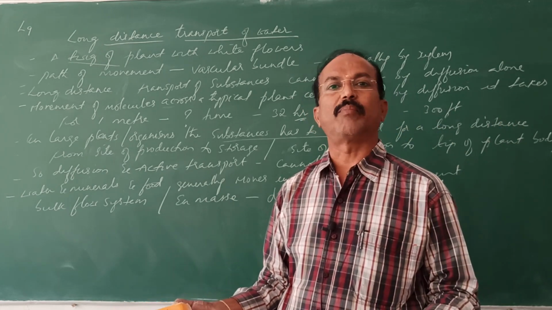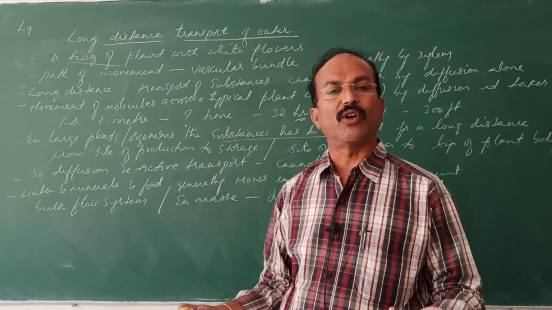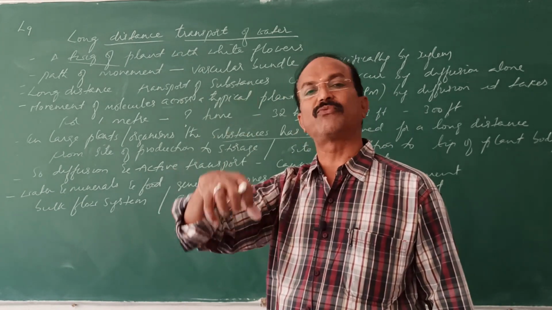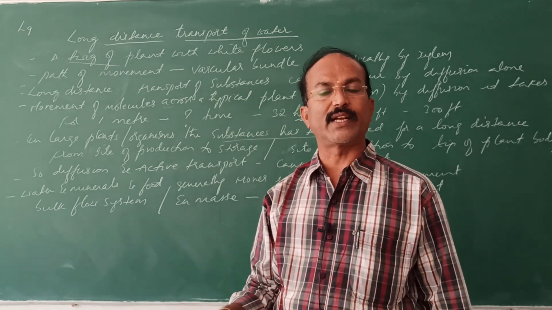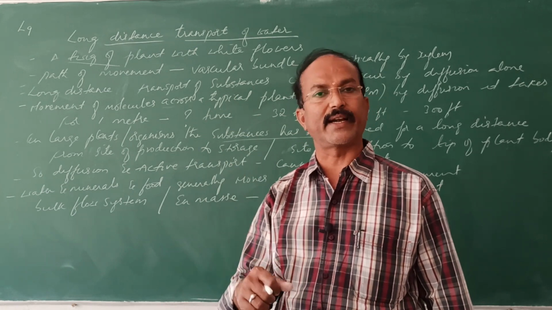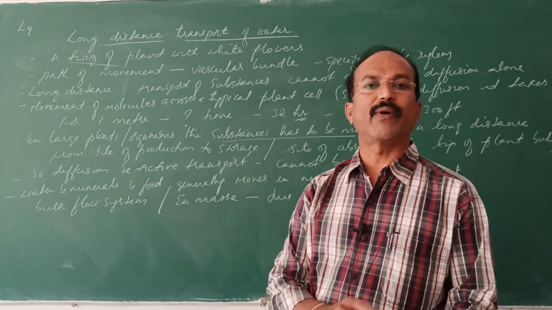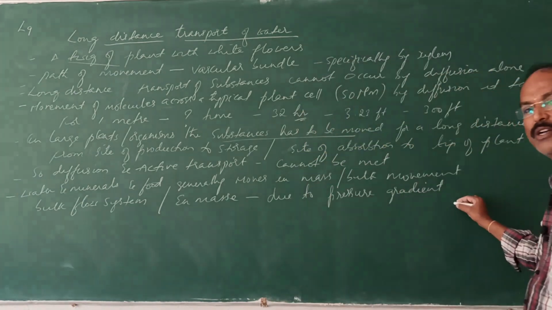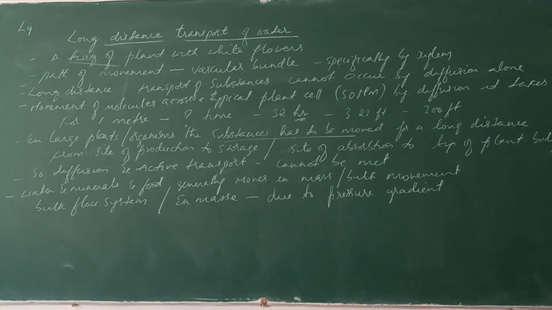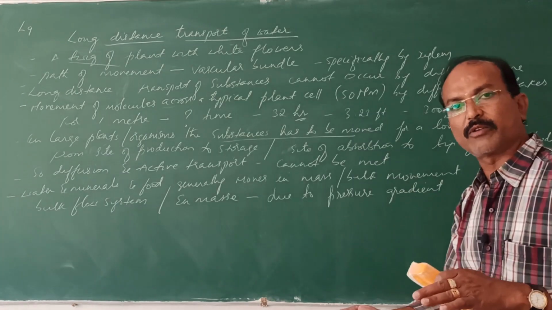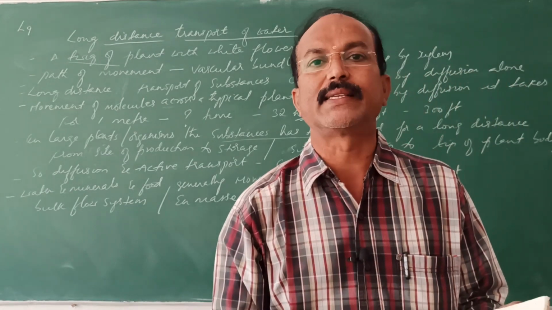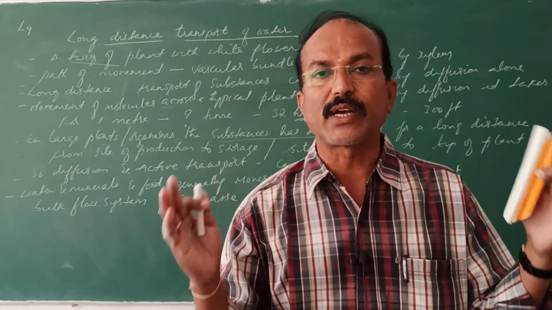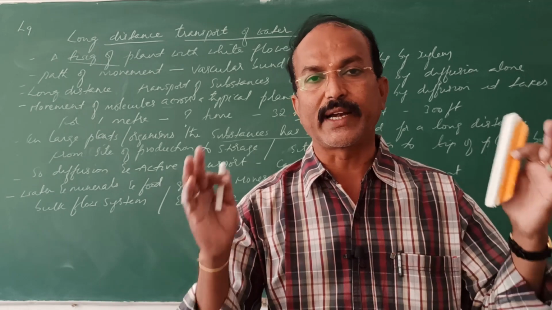So that is the positive hydrostatic pressure that is developed in the garden hose, and due to the suction pressure during daytime a suction force is created in the leaves, that is, during transpiration a pull is created, that is the negative hydrostatic pressure. So a pressure gradient occurs, higher pressure, lower pressure. There should be a difference, and this difference makes the bulk movement of the food molecules or the water molecules or the minerals, etc. So that is en masse.